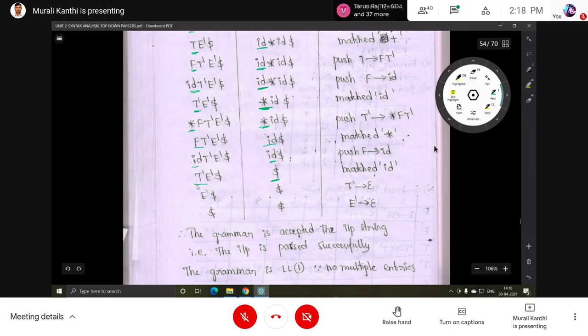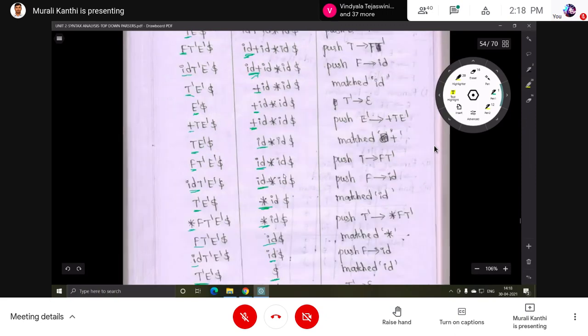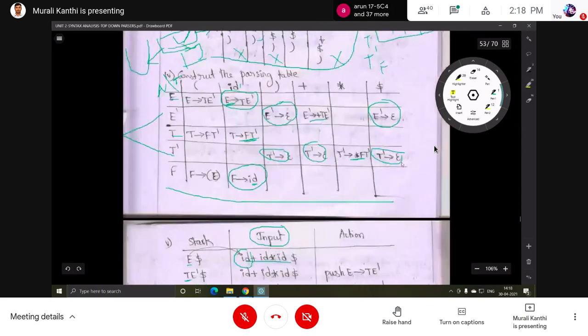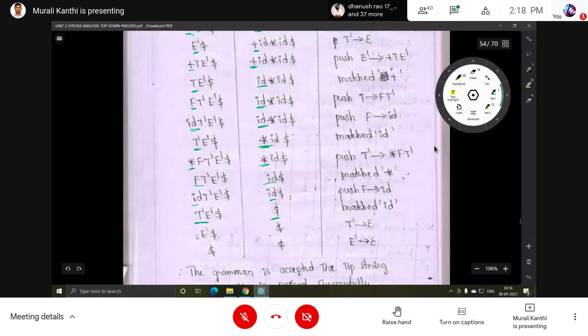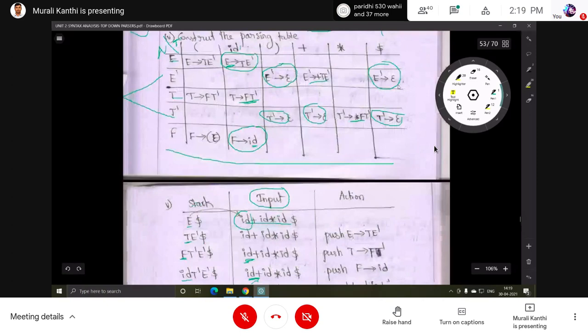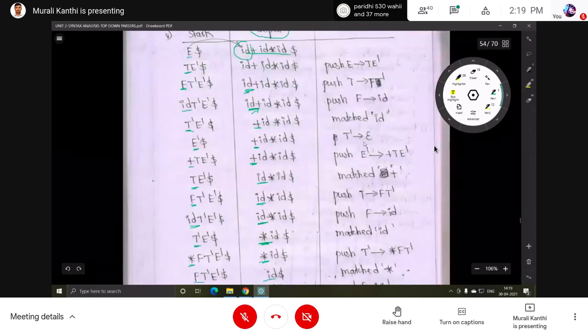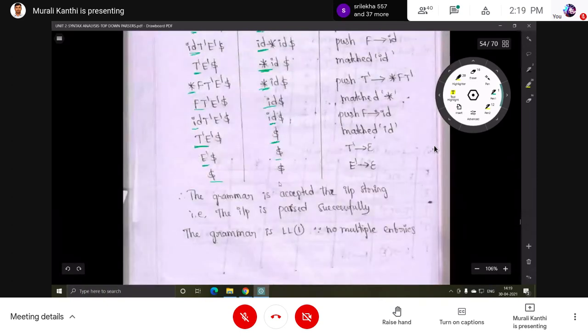Now the top of the stack is T dash. T dash, dollar: what is the entry in the table? Epsilon. So push epsilon in place of T dash, that means nothing, the null symbol. Now the top of the stack is E dash. E dash, dollar: what is the entry? Epsilon, which means here dollar. So dollar, dollar: accept.